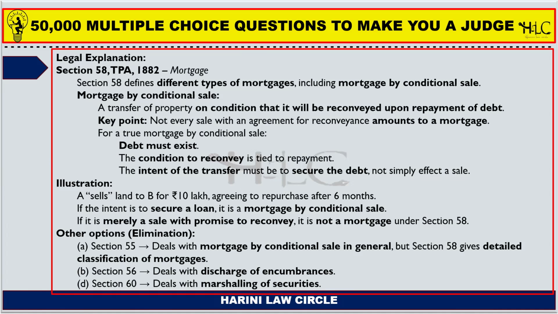And the right of the mortgagee for foreclosure is with respect to mortgage by conditional sale only. So this is also another question which is usually asked. The right of a mortgagee for foreclosure is with respect to which of the following types of mortgages? Simple mortgage, usufructuary mortgage, English mortgage, or mortgage by conditional sale. So the answer will be mortgage by conditional sale.